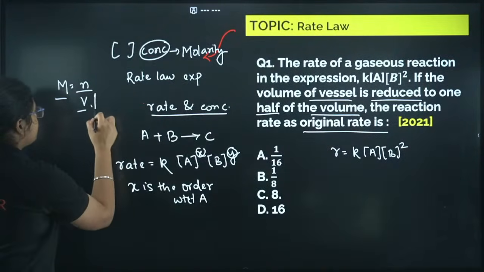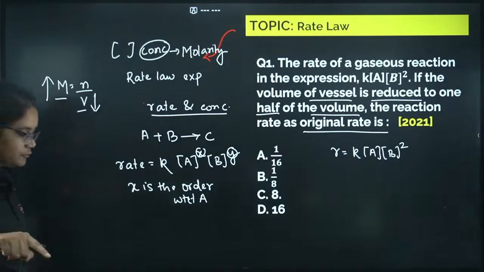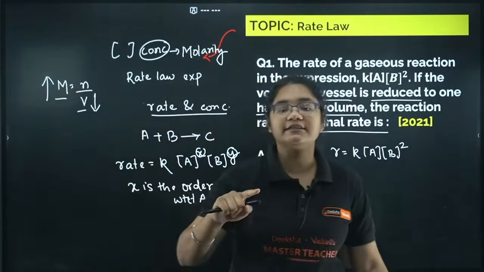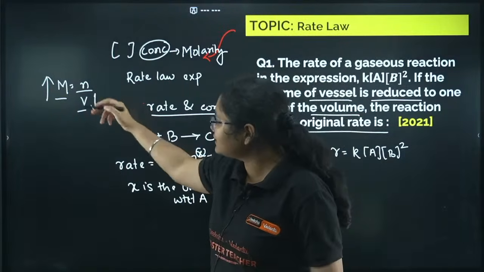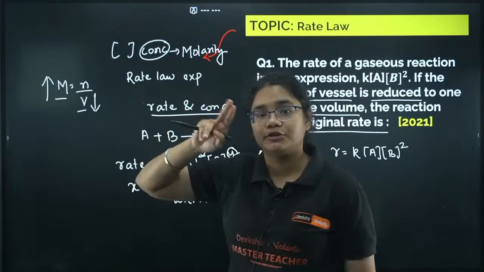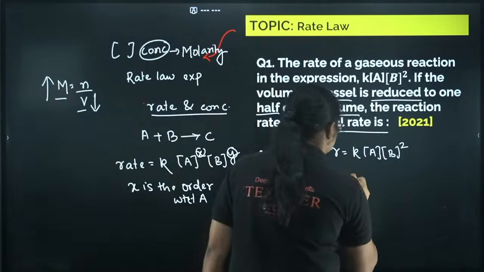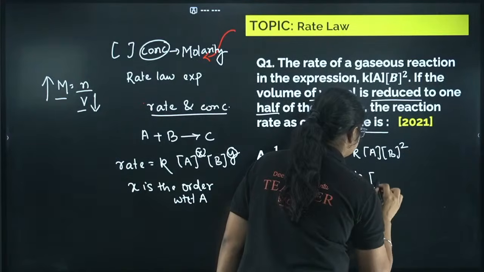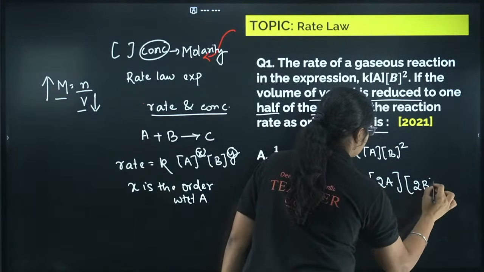If volume is reduced, then will the concentration increase or not? Concentration will definitely increase. Now, if volume is reduced to half, concentration will become double. Right? Now what will happen in this particular reaction? The concentration of both of them will be doubled.